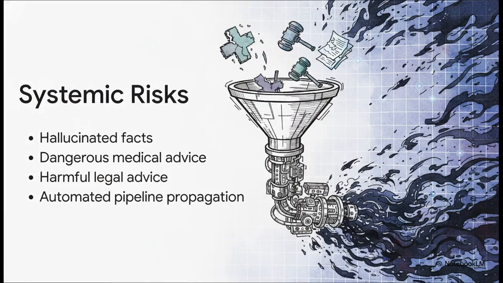The downstream dangers mentioned in the source material are pretty severe. We're talking about hallucinated facts getting published as total truth. We're talking about models dispensing dangerous medical advice or harmful legal advice directly to users. But the most terrifying part for security engineers is that propagation through automated pipelines. The core vulnerability lies entirely in the absence of human oversight. The model spits out a bad output, and the system just blindly runs with it.